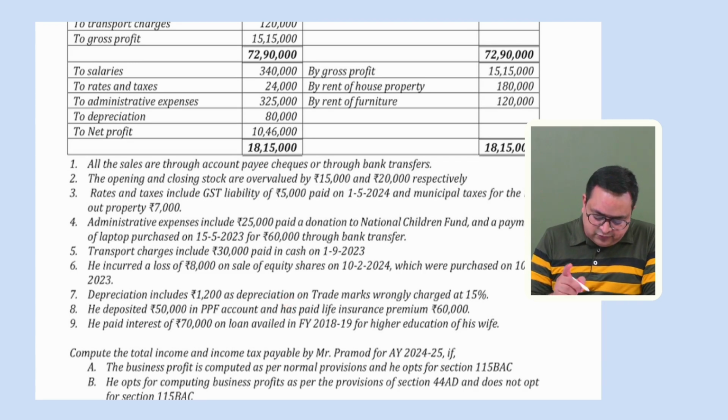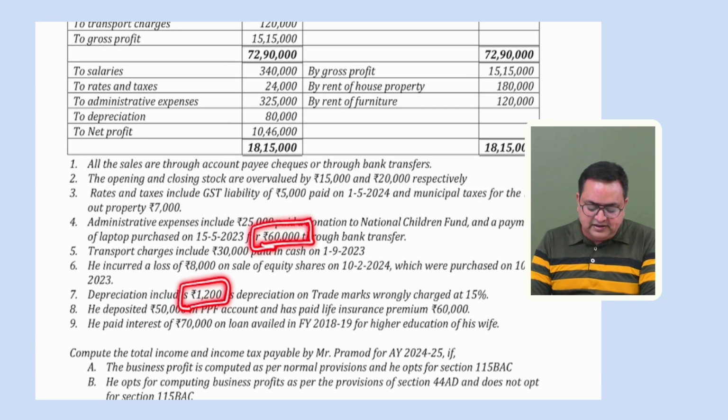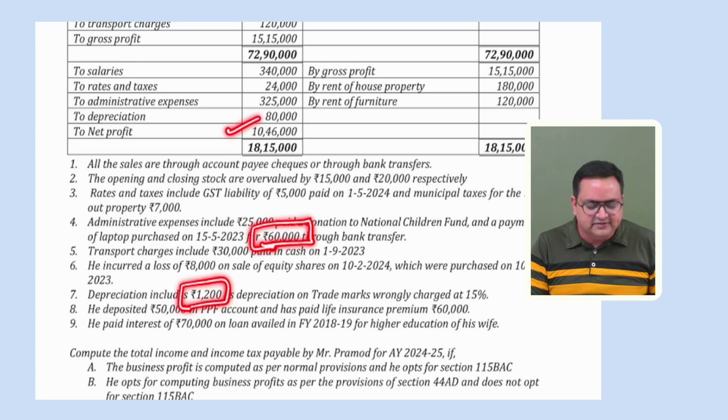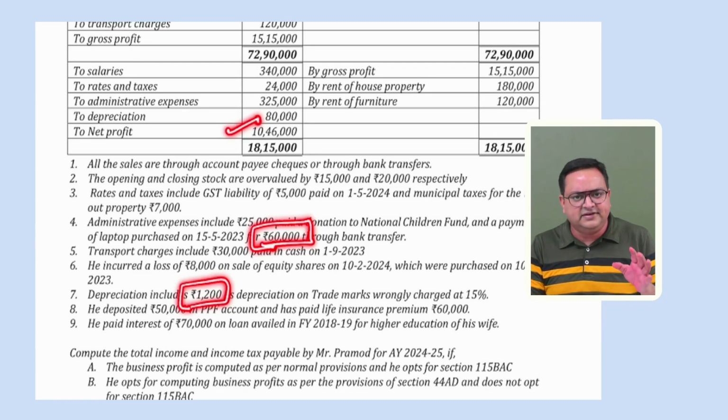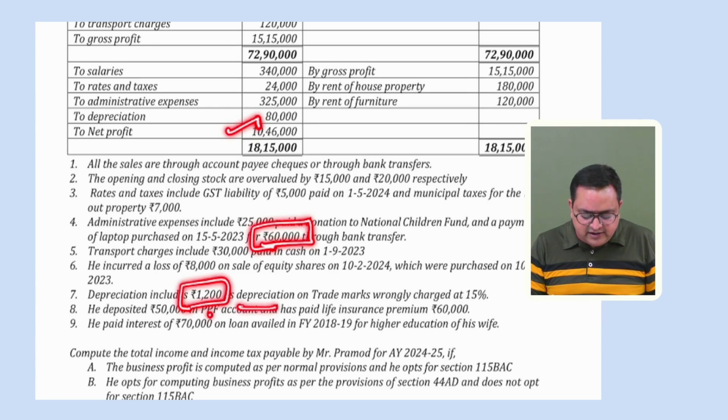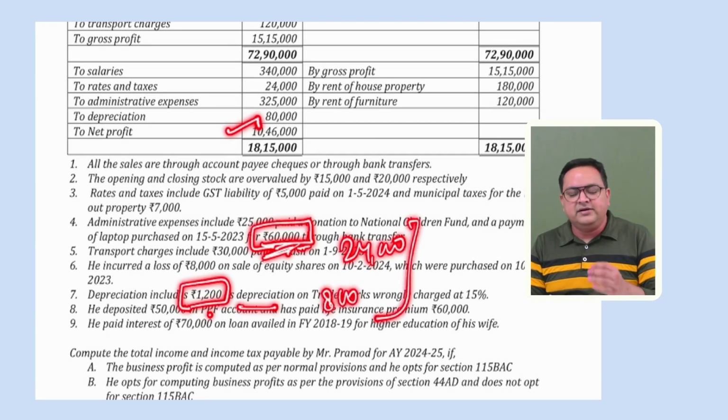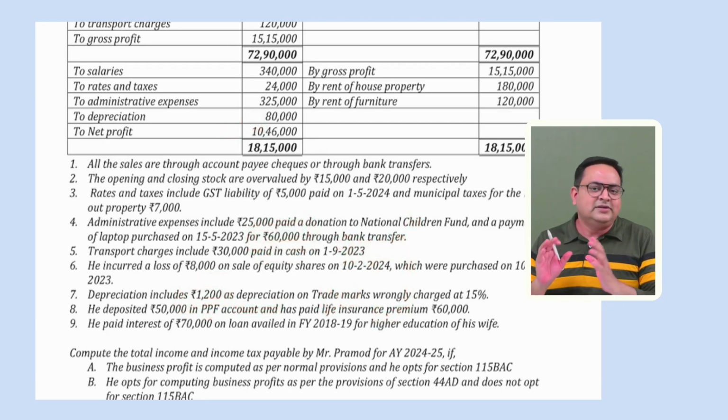And also, see, in case of depreciation, only this point is mentioned. Here it is nothing about depreciation. This point is mentioned, and about the 60,000 rupees laptop which was purchased. So what we will see, we will take it like this, that this depreciation is good enough. This 80,000 rupees is as per section 32. Only that trademark adjustment we have to do, that we will consider. So we will give that 800 rupees extra depreciation, and also depreciation on laptop. 40% on 60,000, it would be 24,000, and 800 rupees this. 24,800 rupees is the extra depreciation that we can claim. So we're going to subtract this.